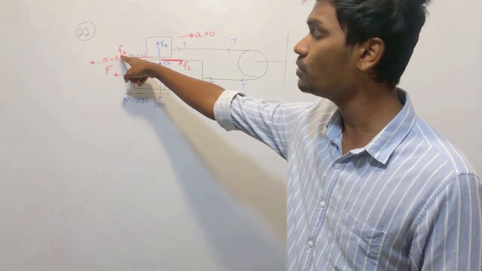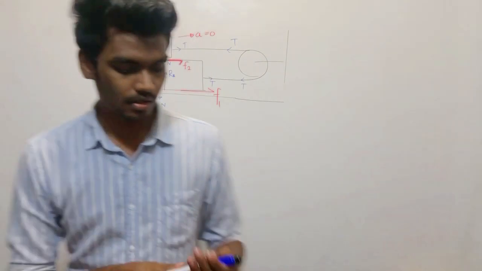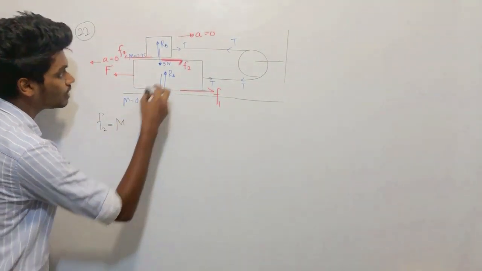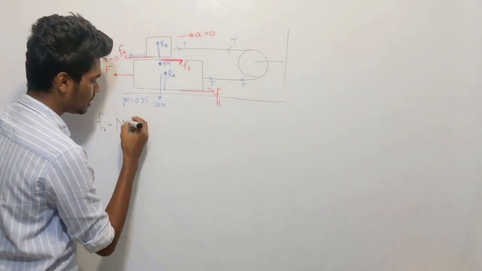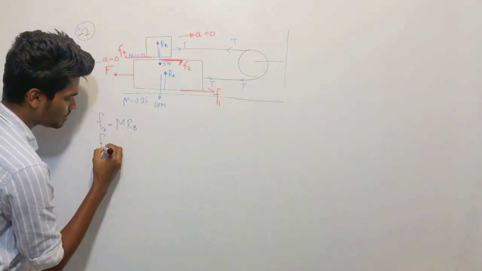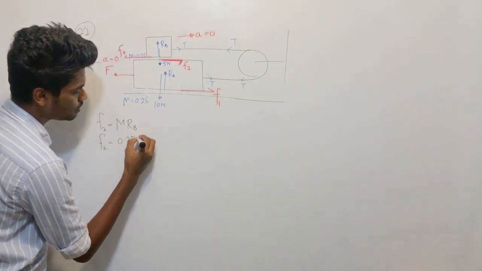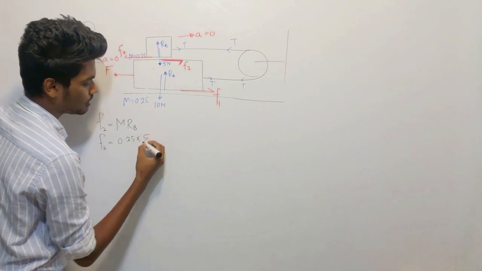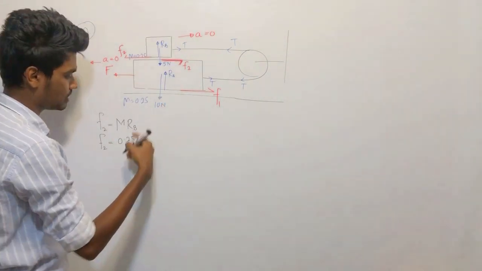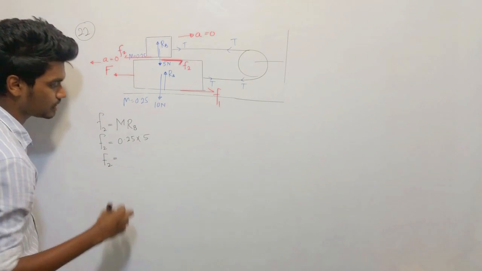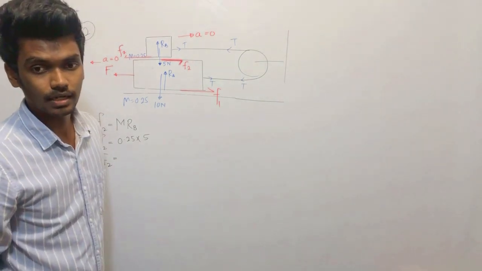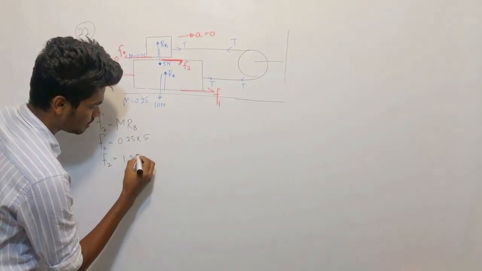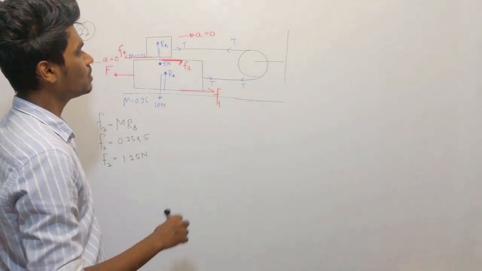Can't we find F2? F2 can be easily found. F2 is equal to mu times the reaction force acting on this object, RB. F2 is equal to 0.25 RB. What is RB? RB is equal to 5 Newtons, the reaction is equal to the weight. So F2 is going to be equal to 1.25 Newton, right?